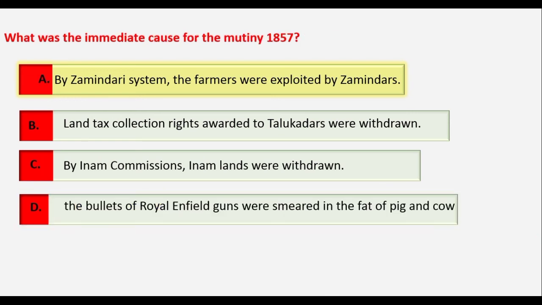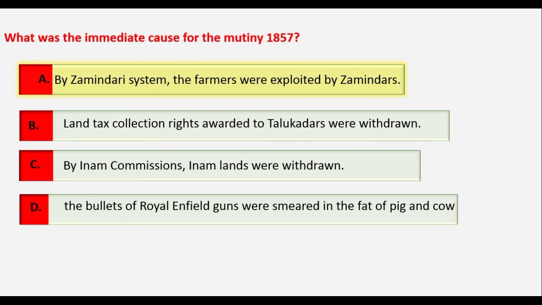So let's move to the next question. What was the immediate cause for the mutiny of 1857? That is the first war of Indian independence. Whether it is option A, that is by Zamindari system, the farmers were exploited by the Zamindars, land tax collection rights awarded to talukdars were withdrawn, by Inam commission, Inam lands were withdrawn, or option D, that is the bullets of the Royal Enfield guns were smeared in the fat of a pig and cow.